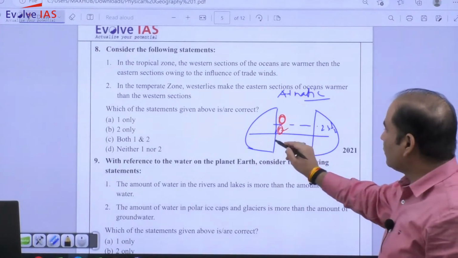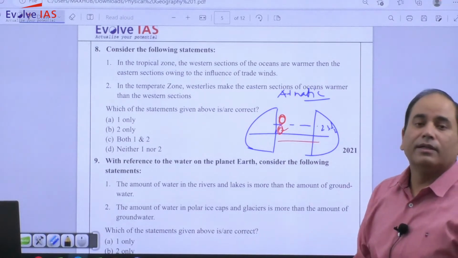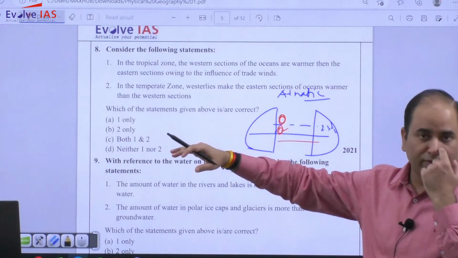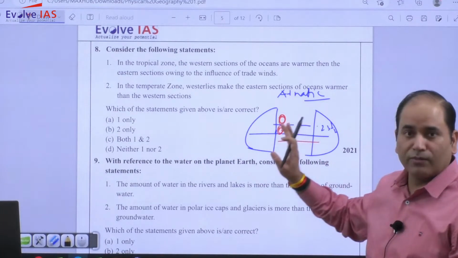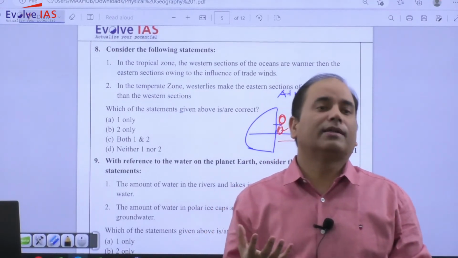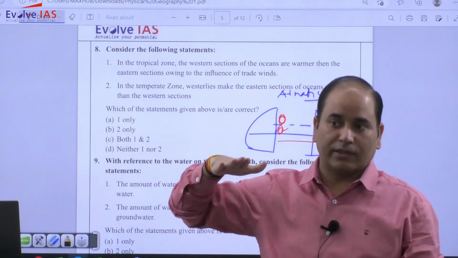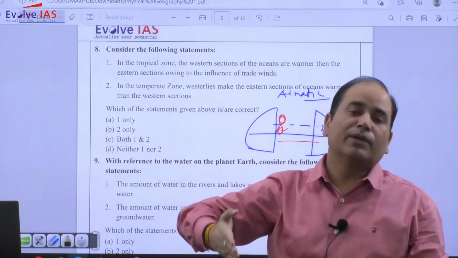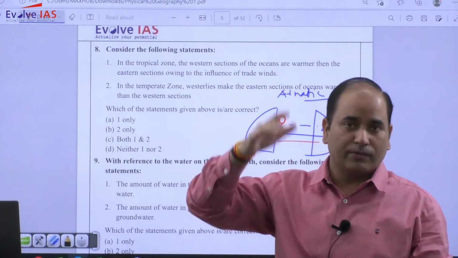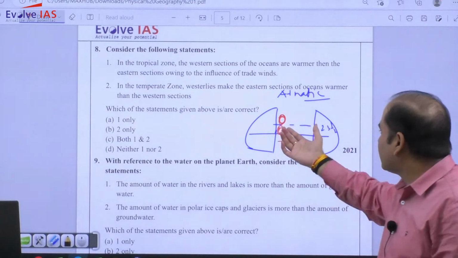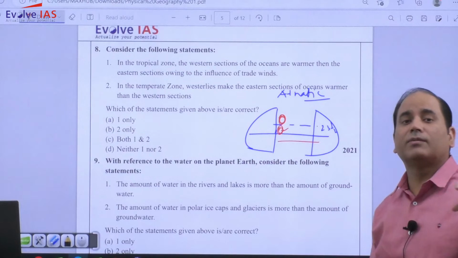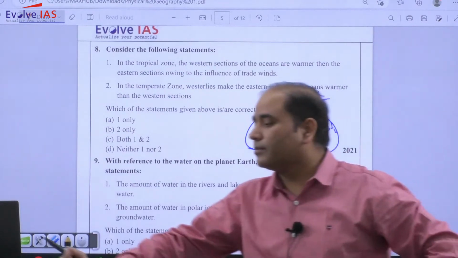In the tropical zone, कौन सी wind is blowing? Trade winds, easterlies जिसको हम कहते हैं, so easterlies are blowing and they are moving westward, from east to west. When the easterlies are moving, they will carry some of the waters. कौन सा water रहेगा? That is surface water. And within the ocean, temperature decreases as you go downward, so the temperature of the ocean will be vertically highest at the top. So the warm water is being taken to the west. इसी से एक और concept है that you need to recall.